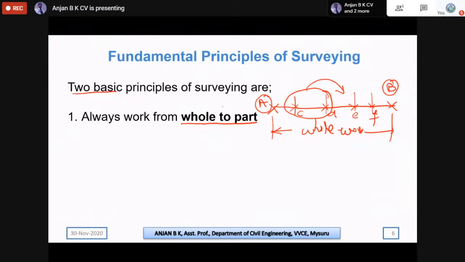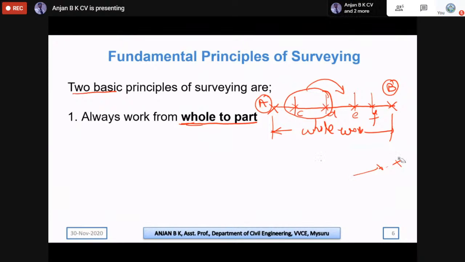Whereas if you work from part to whole, if you do it in the reverse way, if you start your work from A point and you go up to C point, then you will get deviated. So if you work from part to whole, the total error will be accumulating, and you will be getting the total error at the end. You will be ending up somewhere else. So this means the total length measured between AB will be increasing. So this is the first fundamental principle: always work from whole to part.